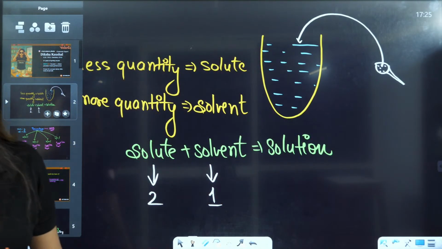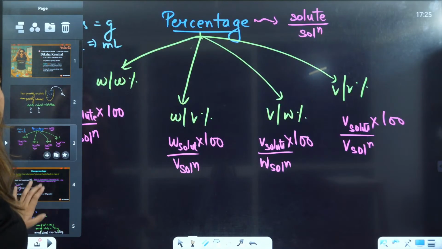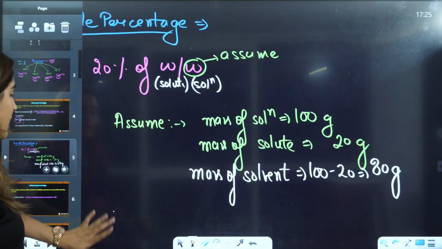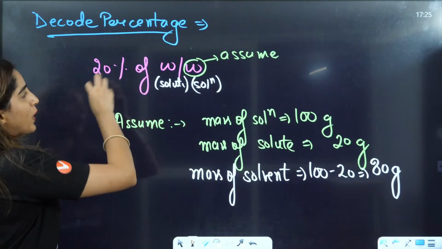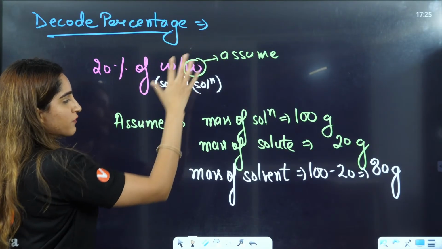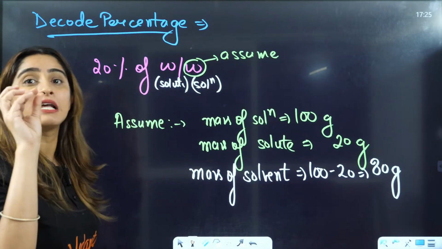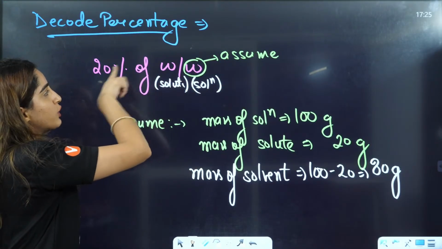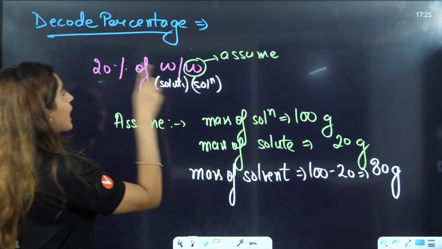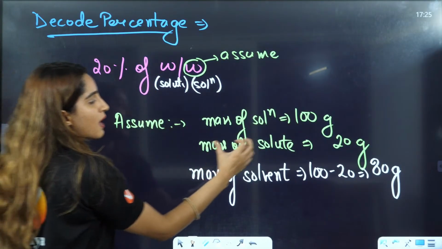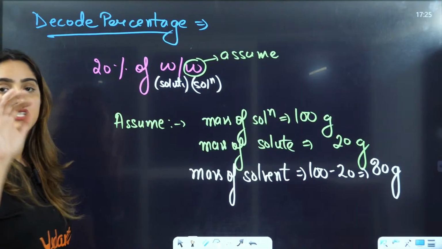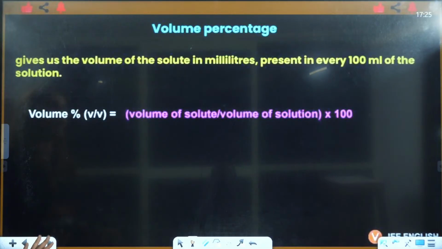Mass of solute, right? Now, is this thing clear to everybody? When 20% weight by weight was given to you, how to decode this? You have to assume the solution. Mass of solution, you can assume as 100 gram, and out of it 20% means mass of solute will be 20. Mass of solvent you can easily take out of it.